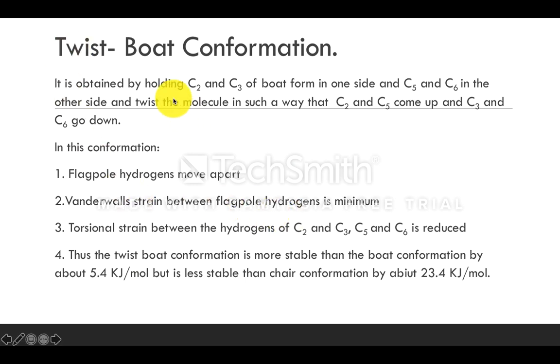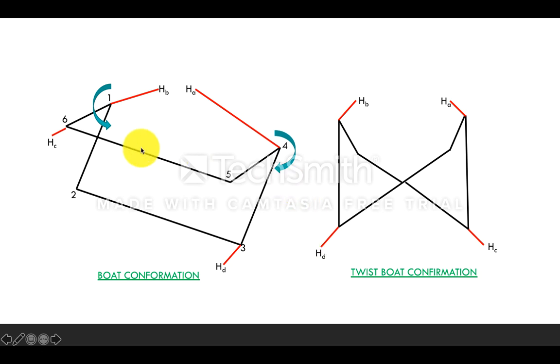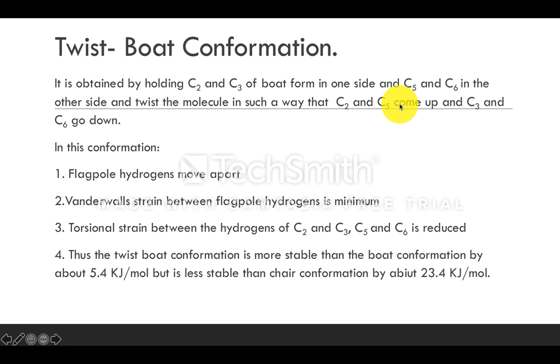See, in the twist boat conformation, flagpole hydrogens will move apart, right? Since these flagpole hydrogens are moving apart, the distance is getting increased.